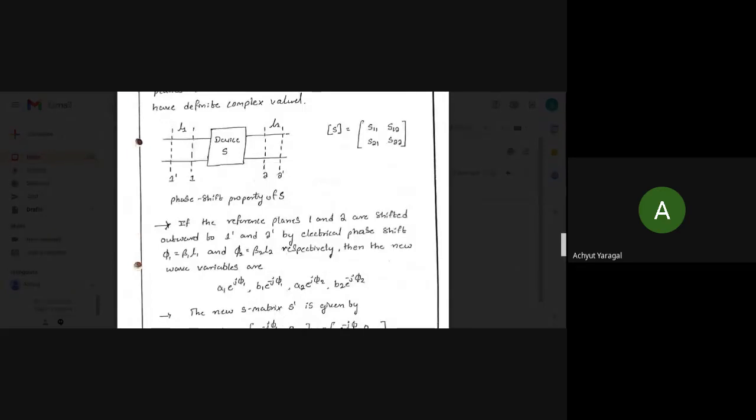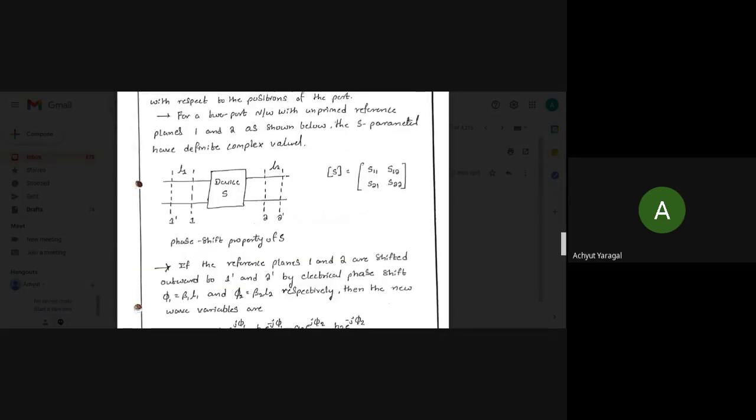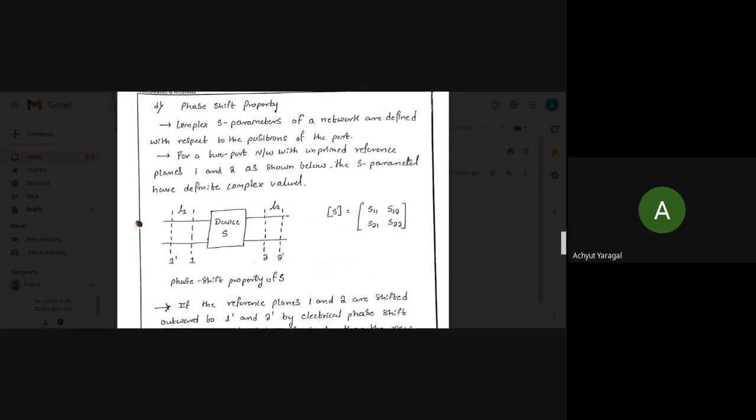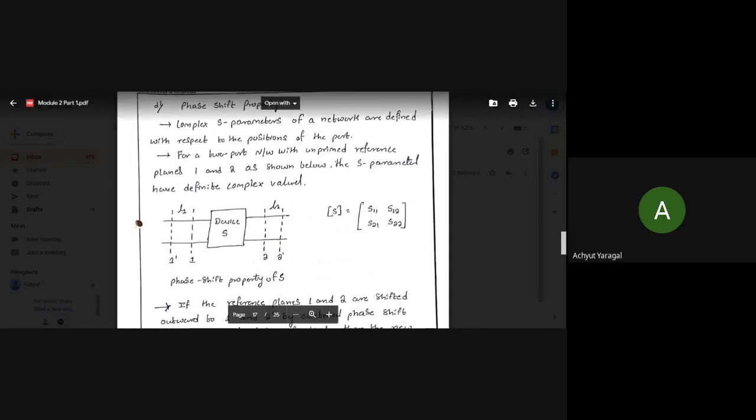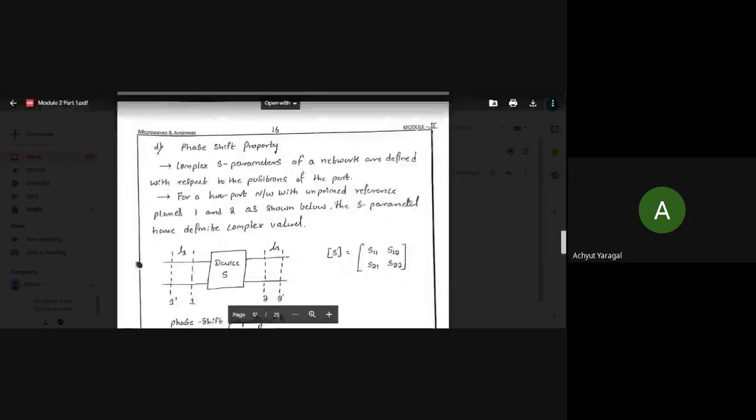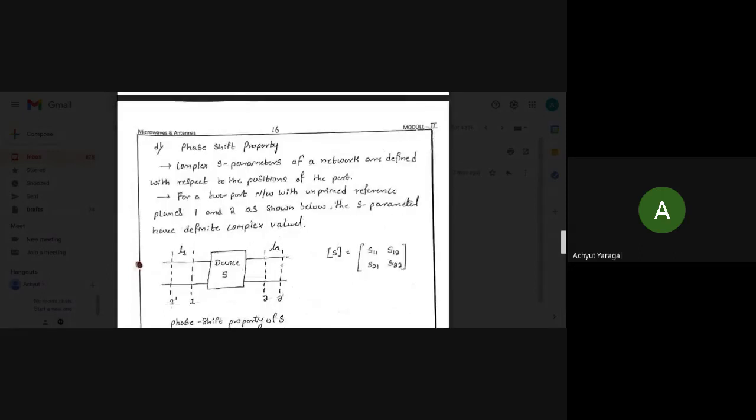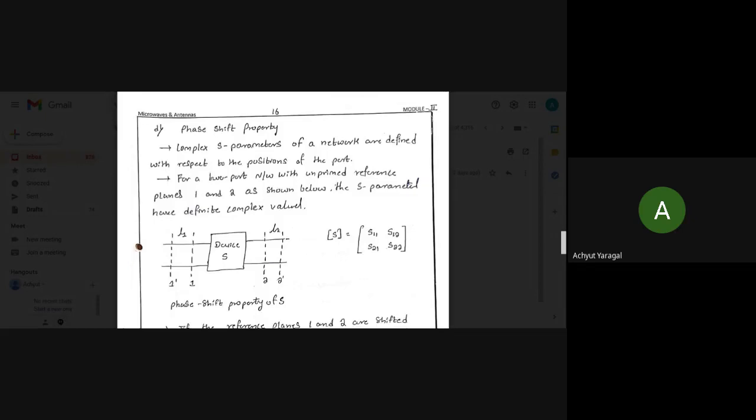This property is valid for any number of ports. We are just considering the example of only two ports. It is nothing but a phase shifting property applicable to the shift of reference planes. If there is a shift from reference plane 1 to 1 dash and reference plane 2 to 2 dash, this is how we get the phase shift property. These are all complex values. Remember, whatever phase shift we apply to the S parameters of a network is with respect to the position of the port, so you will have complex values for the S parameters.